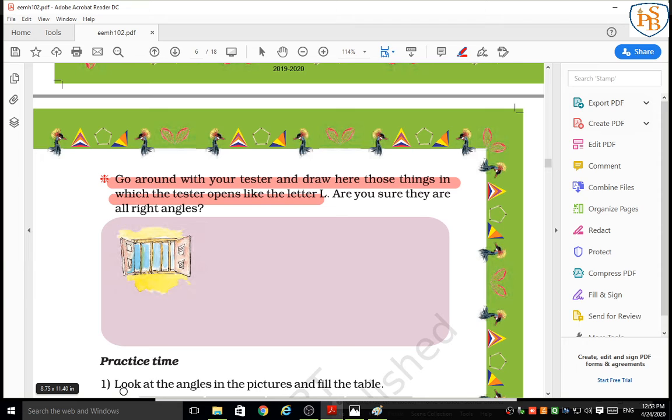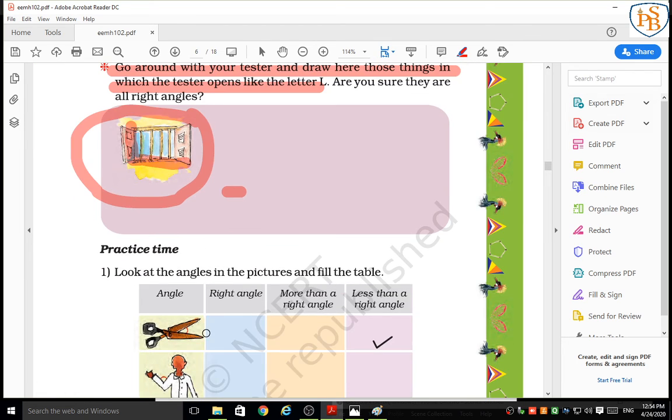Here you have to draw, or you can write the name of those things in which the tester opens like the letter L. It means it makes a right angle. On which things will it make a right angle? Like she gave one picture when she opened the angle tester like the letter L. First she gave a window, like that. You just draw the image, or you can write the name of the things also, right?